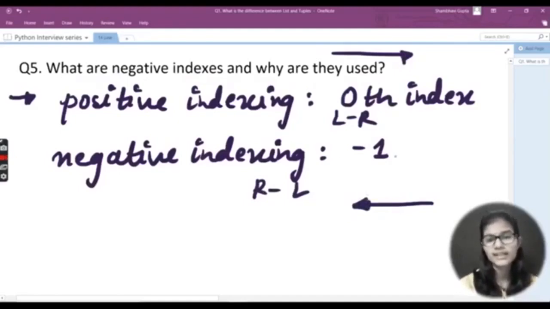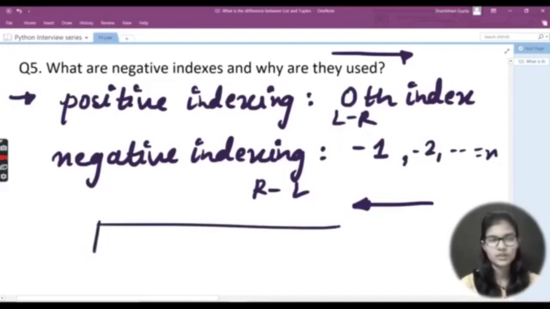Negative indexing starts from -1, then -2, and up to -n, whatever the number of things you are having. In positive indexing, it starts from the 0th index, but in negative indexing, it starts from the -1 index. Firstly it will be -1, then -2, then -3, -4.